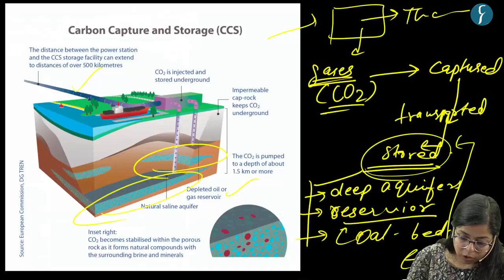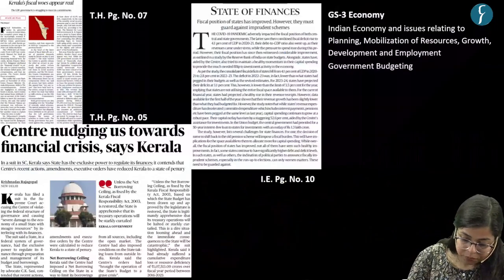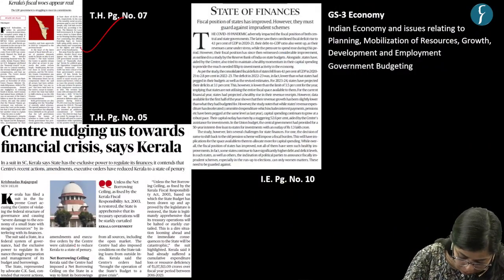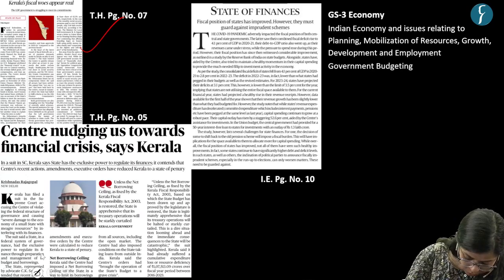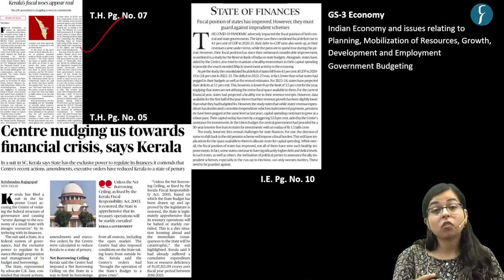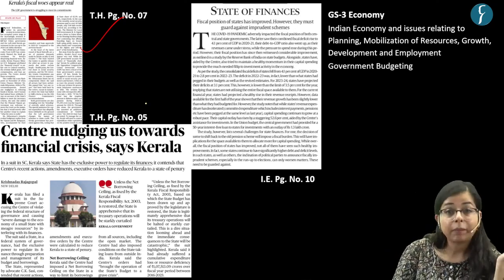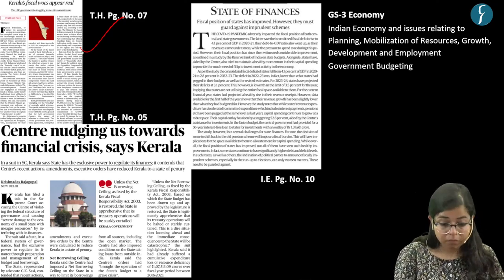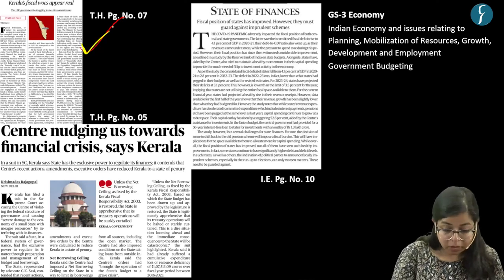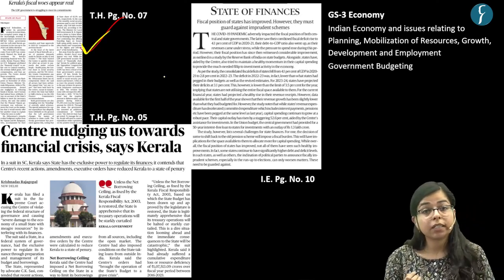Now let's move on to our next topic for today, and the last topic for today, which is regarding the issue of fiscal federalism in the country. So this news appeared on multiple sections of the newspaper. It appeared on the Hindu and Indian Express also.